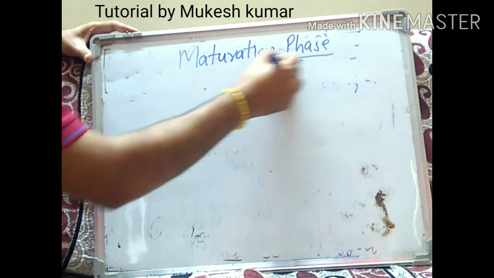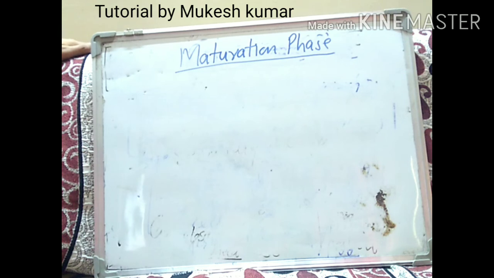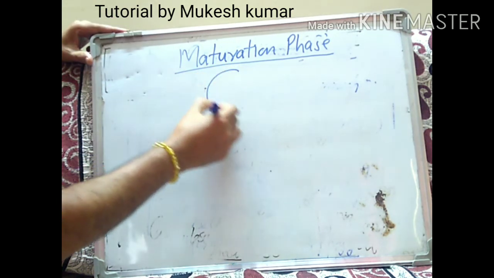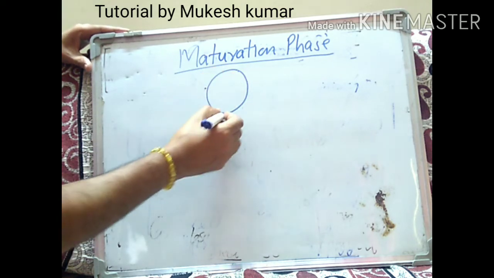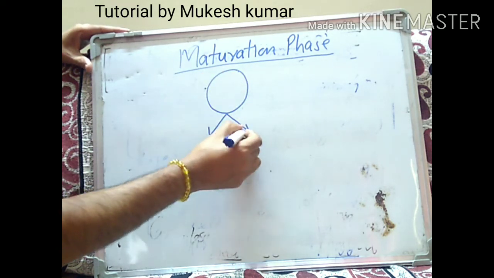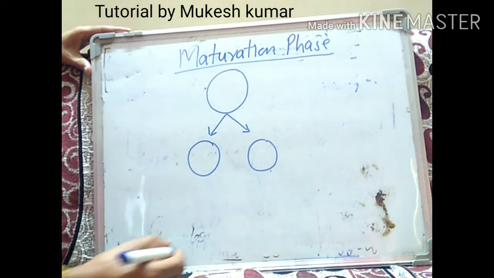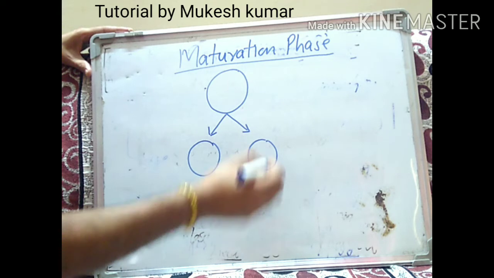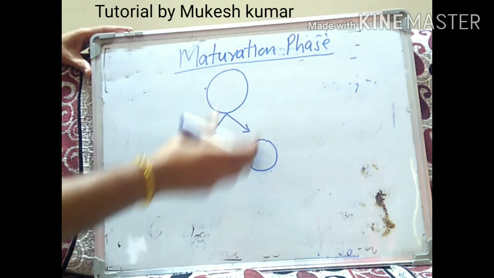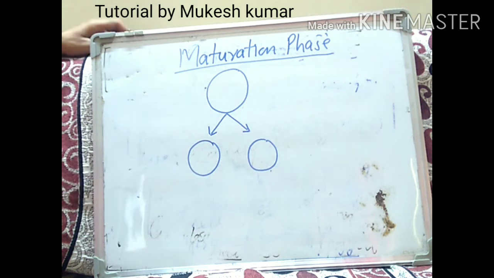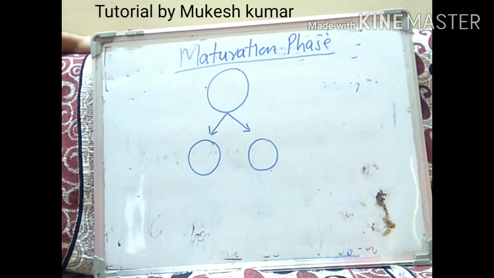Maturation phase of oogenesis. Maturation means the mature egg is going to be produced. Till now we have discussed that the oogonium will divide, that is the multiplication phase. They are going to produce the primary oocyte. Then the primary oocytes will form the primary follicle and secondary follicle through the growth phase. Only 60,000 to 80,000 primary follicles will remain in each ovary, and that will turn into the secondary follicles, right?